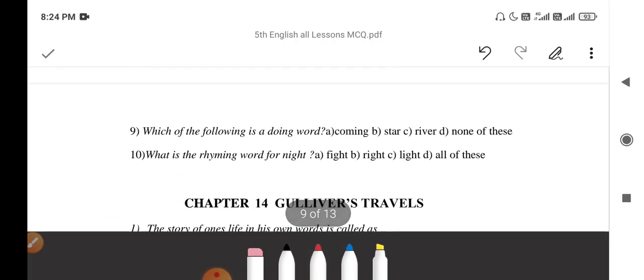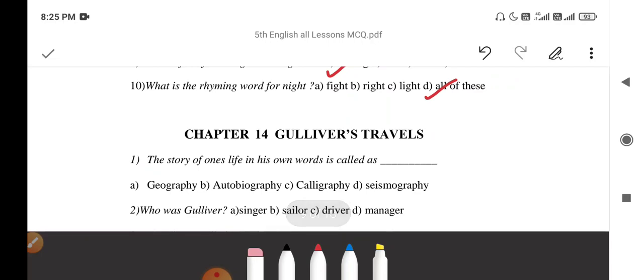Next, which of the following is a doing word, means verb? Coming. What is the rhyming word for night? So the rhyming words are fight, right, light, all of these. So next chapter, Gulliver's Travels.